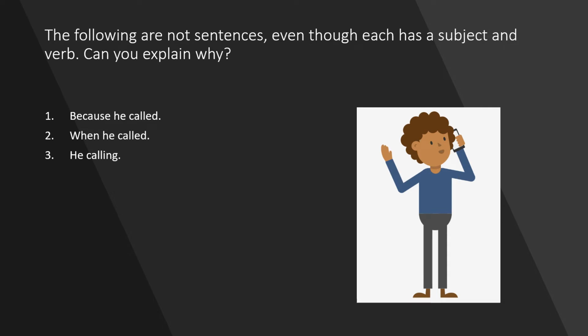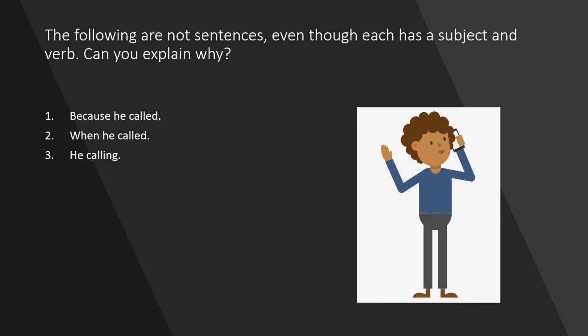Well, I'll explain to you guys. The first two would be full sentences in that they do both have a subject. In both cases, the subject is he, and a finite verb. The finite verb is called. However, they begin with a subordinating conjunction, which means that they are therefore subordinate clauses in a larger compound sentence. Now we'll get to compound sentences a bit later in the lesson, but it's useful to start thinking about that right now.